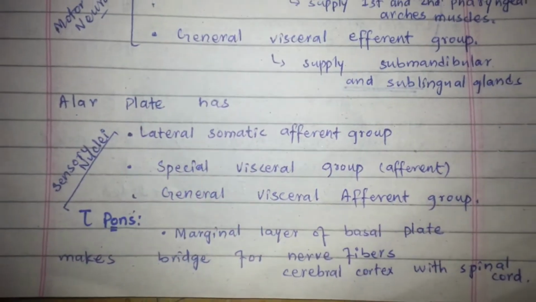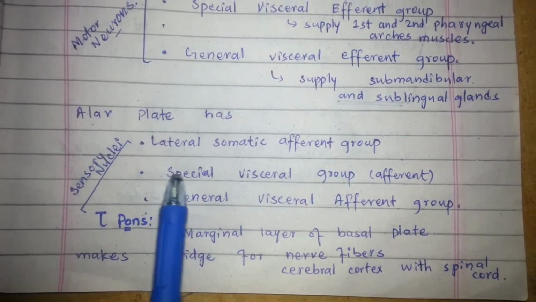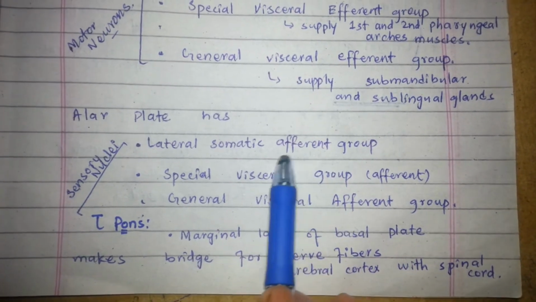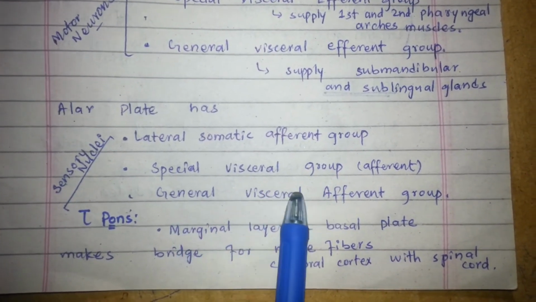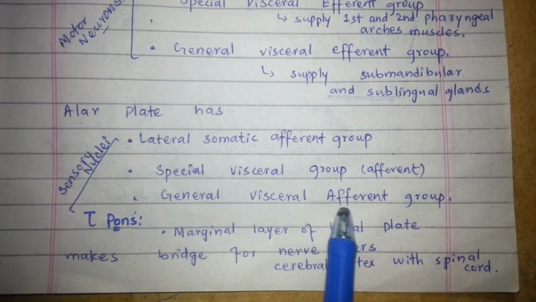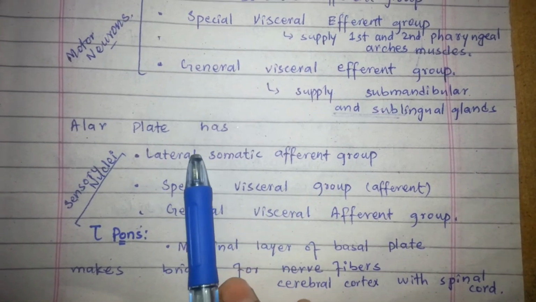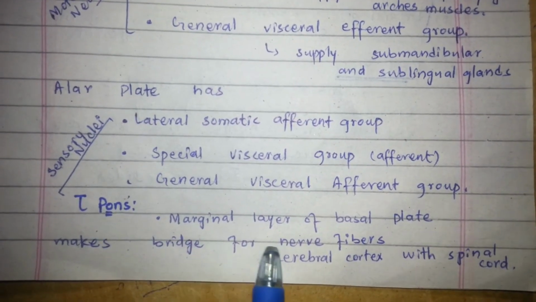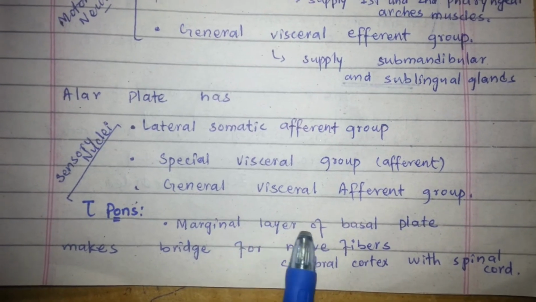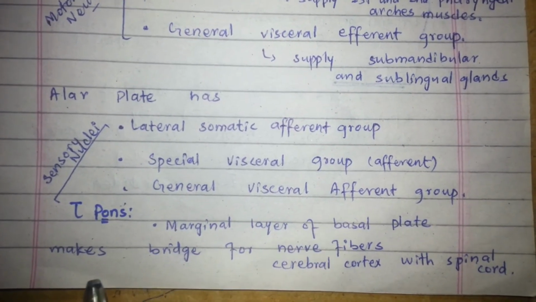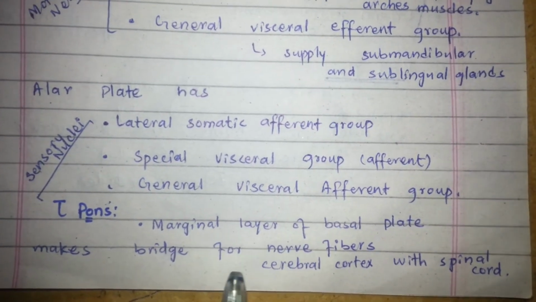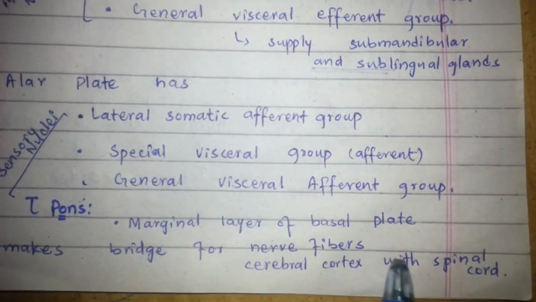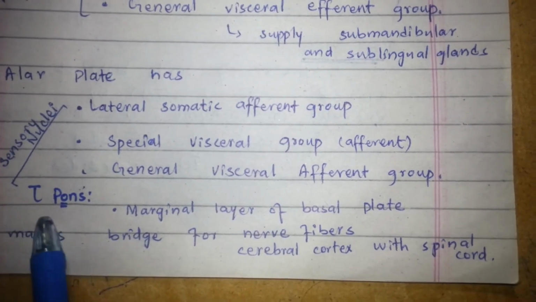The alar plate has three types of sensory nuclei: the lateral somatic afferent group, the special visceral afferent group, and the general visceral afferent group. An important point is the pons: the marginal layer of the basal plate makes the bridge for the nerve fibers connecting the cerebral cortex and cerebellar cortex with the spinal cord. So it is called the pons.